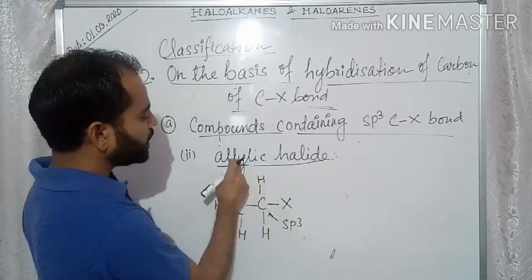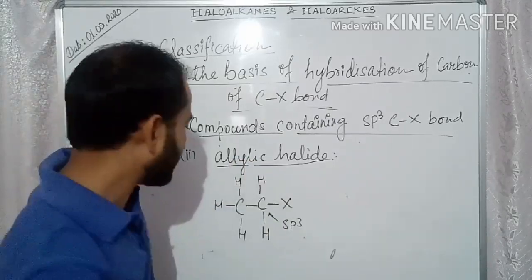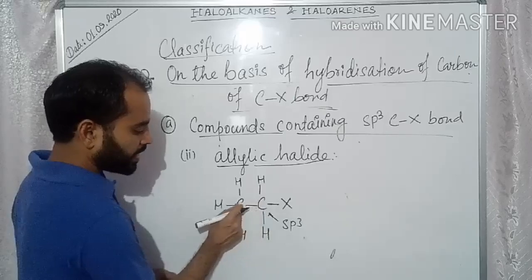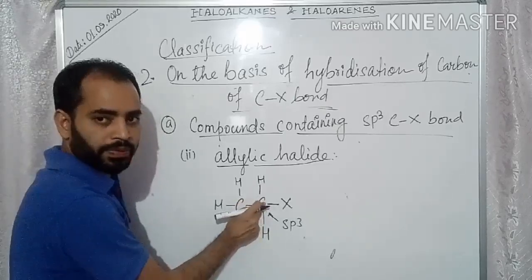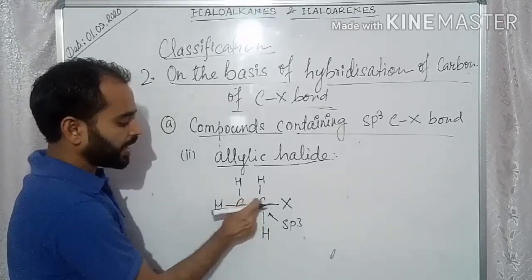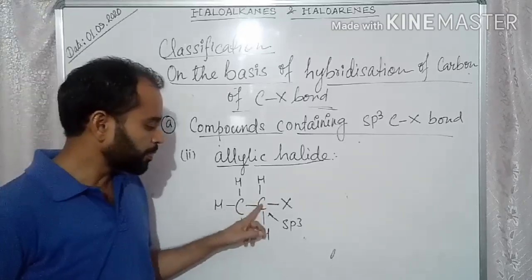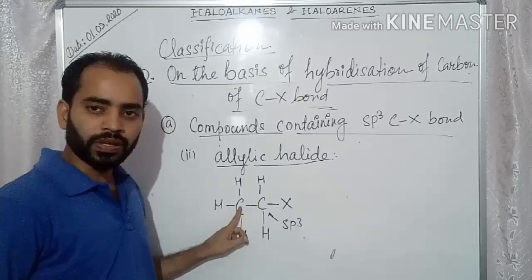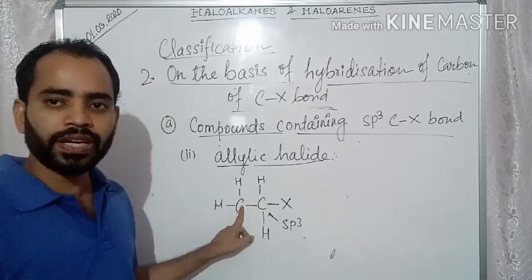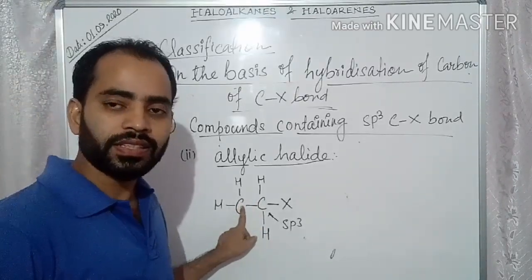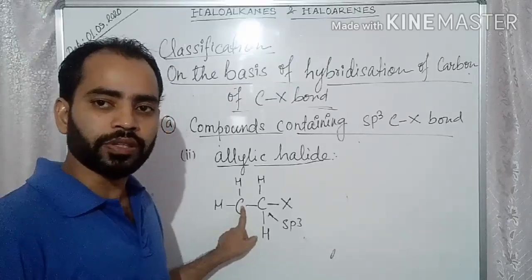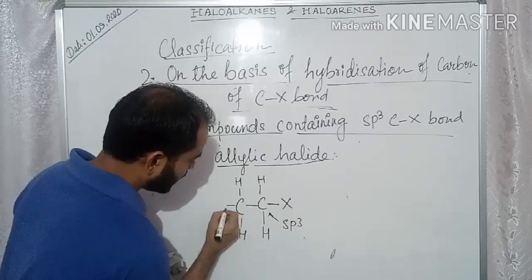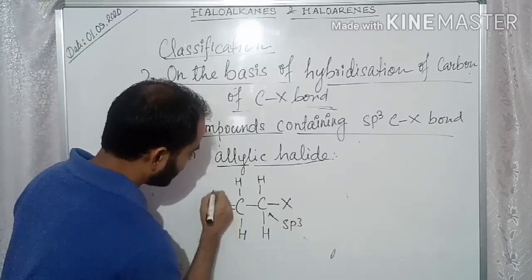Now the condition to become an allylic halide is that this carbon is adjacent to this carbon, meaning the carbon next to this sp3 hybrid carbon is this one. This should be directly double bonded to another carbon atom. Is it clear? So that means here there should be a double bond carbon.